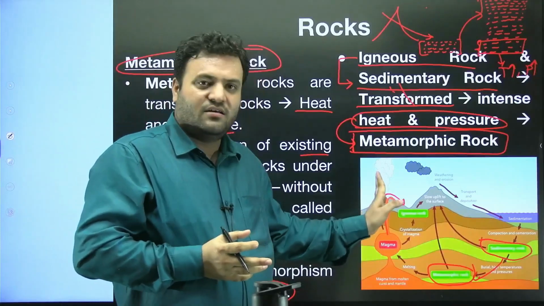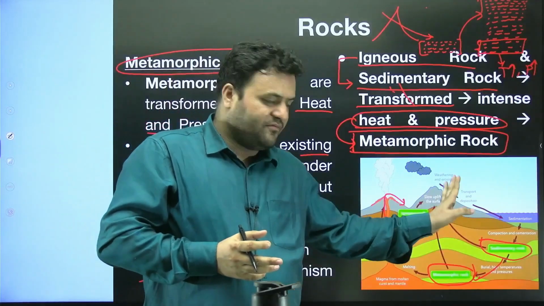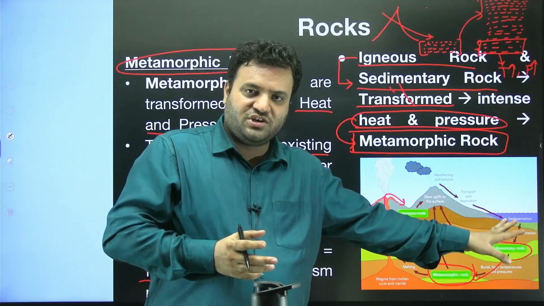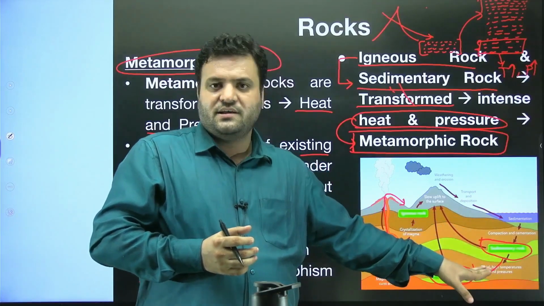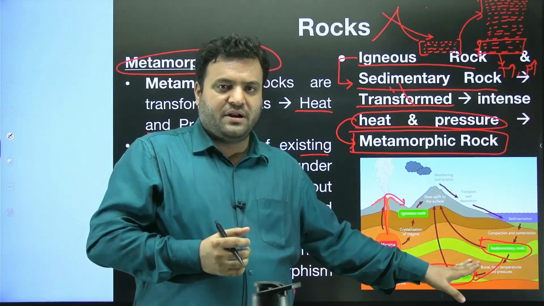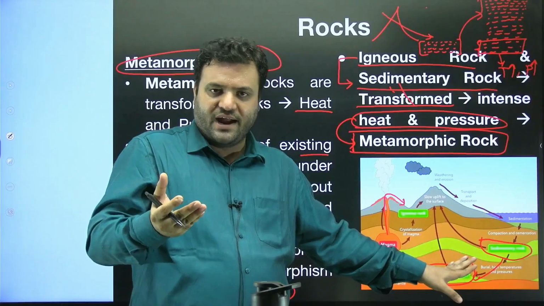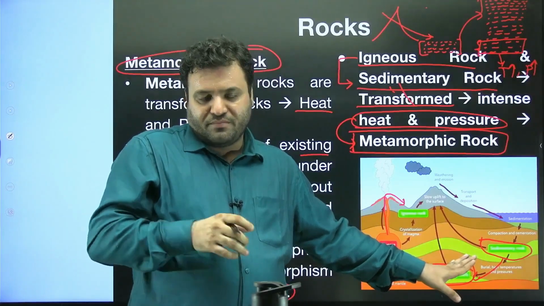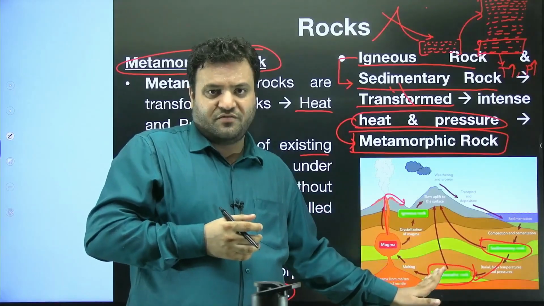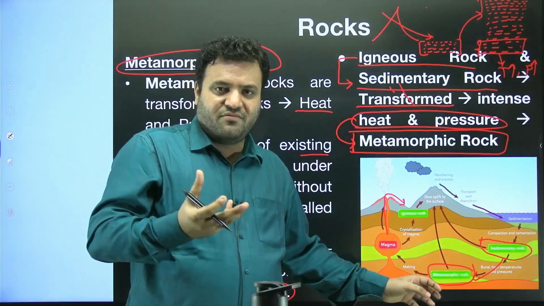There will be an igneous rock, then erosion, weathering, deposition, sedimentary rocks, and further intense heat and pressure. Then the same metamorphic rock is further subjected to temperature and pressure, so that it is going to transform into igneous rock, liquid rock.